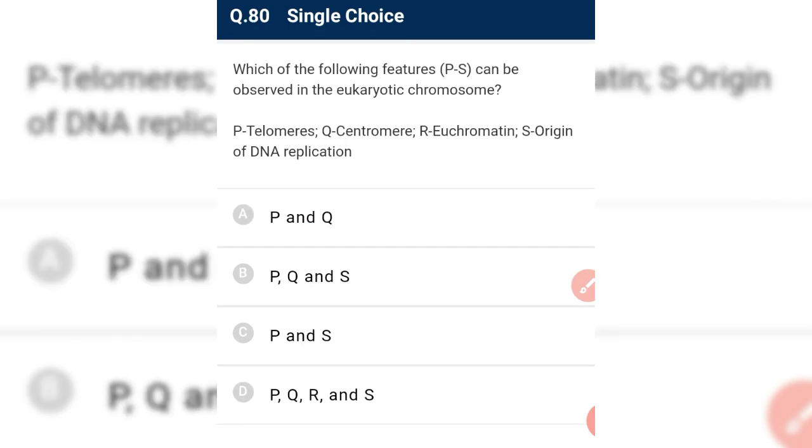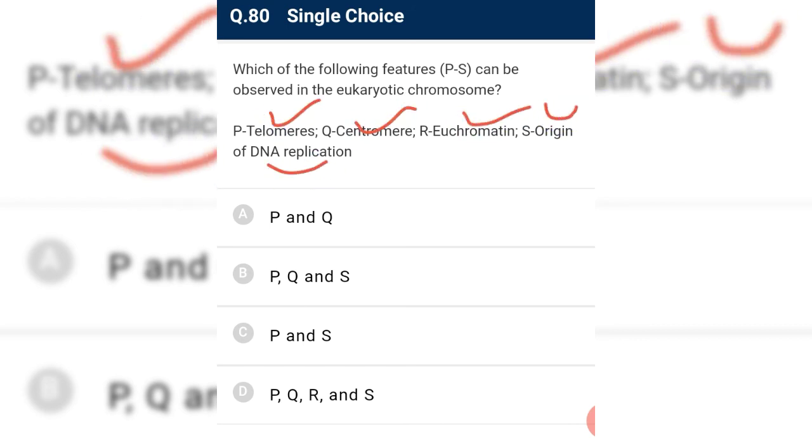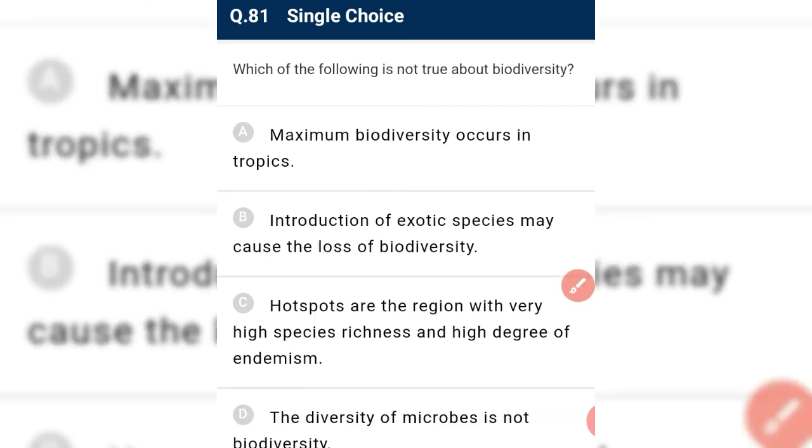Which of the following features can be observed in the eukaryotic chromosome? Telomere, centromere, euchromatin, origin of DNA replication. These all are found in eukaryotic chromosome.